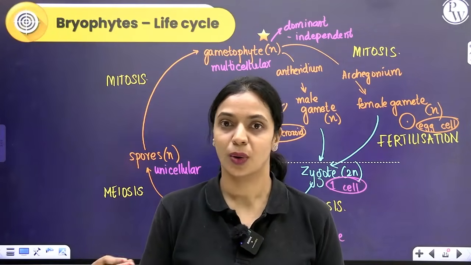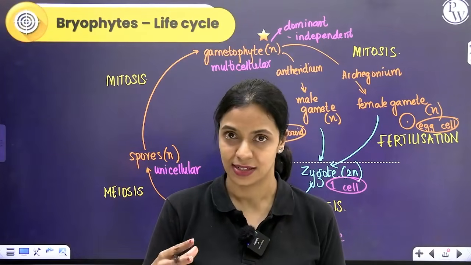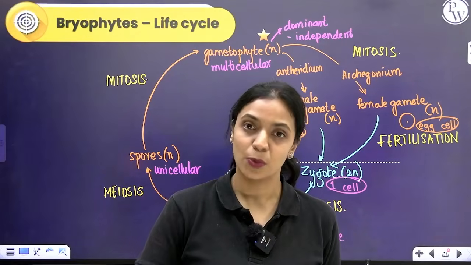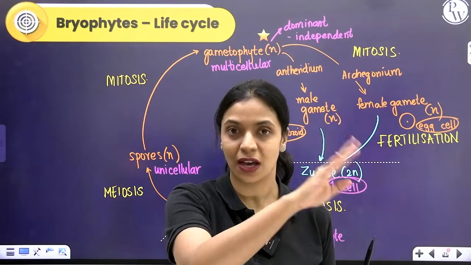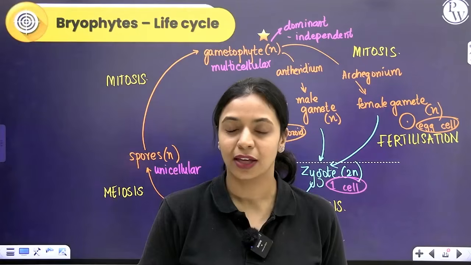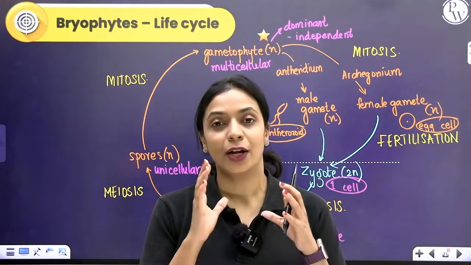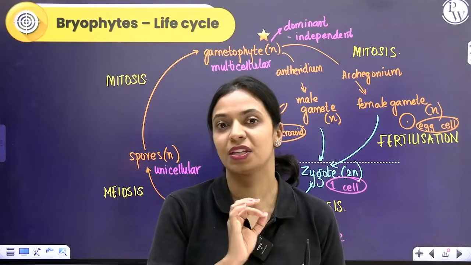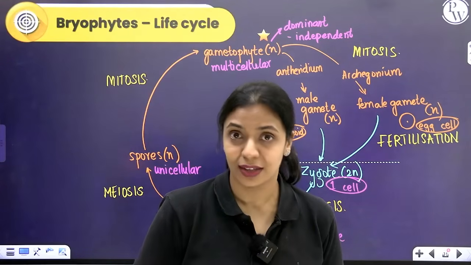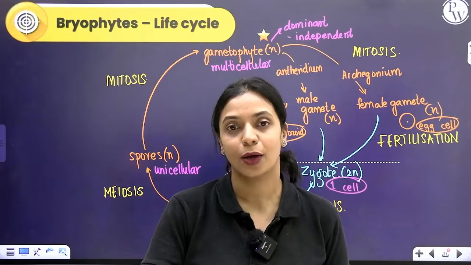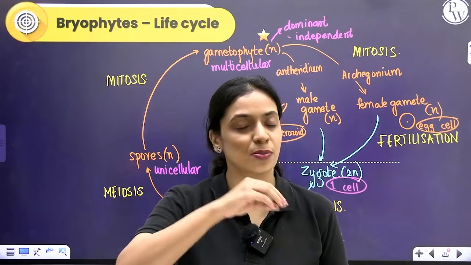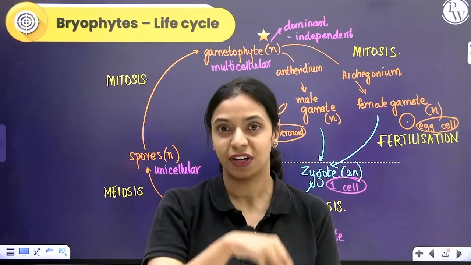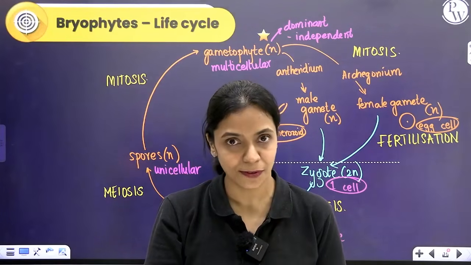Now this antherozoid is released. Male gametes are released. When the male gametes are released, if there is water in the vicinity, it will swim in that thin film of water and reach the archegonium. Once it reaches the archegonium, it will fuse with the egg, and within the gametophyte itself, within the archegonium itself, the zygote will form. Within the archegonium, on the gametophyte itself, the zygote will develop into the sporophyte. Sporophyte does not have independent existence. It will develop on top of the gametophyte itself. It derives its nourishment from the gametophyte itself.